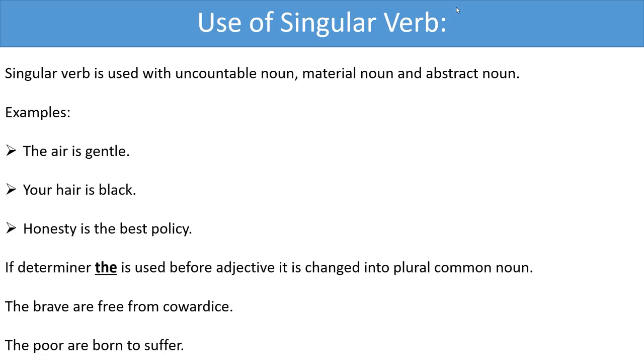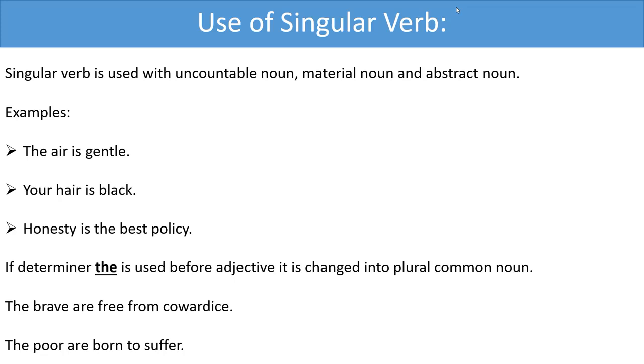The air is gentle, your hair is black, honesty is the best policy. These are the examples, and you often find such questions in your exam.